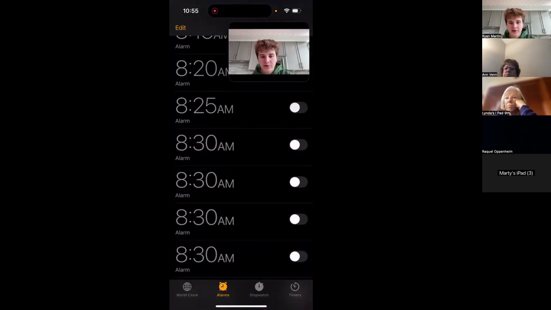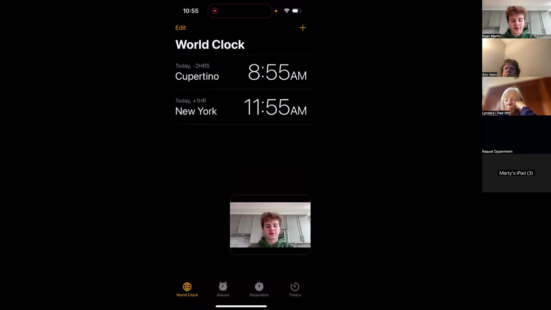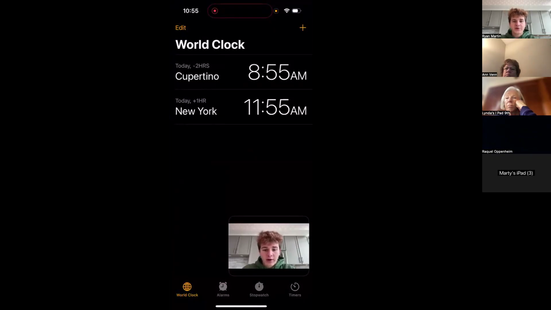Now, when you first select it, you'll have a lot of different things on your screen. We're going to start with the world clock. So in the bottom left, you want to press world clock. So you would use this, for example, let's say you had a relative that was traveling to London, and you wanted to know what time it is for them, for you.